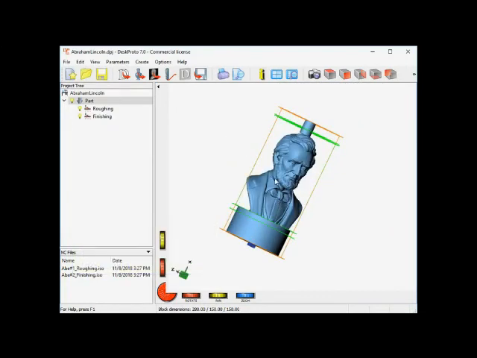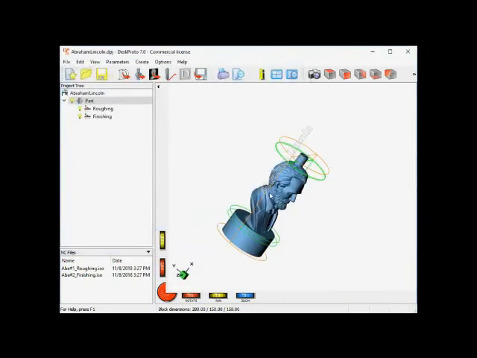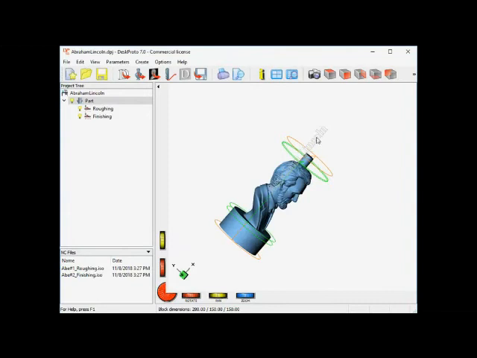Well, to read the text, I have to use this one, which is load a vector file. The text has been prepared in a vector file. Here it is in a certain font, and here we are, Abe Lincoln.